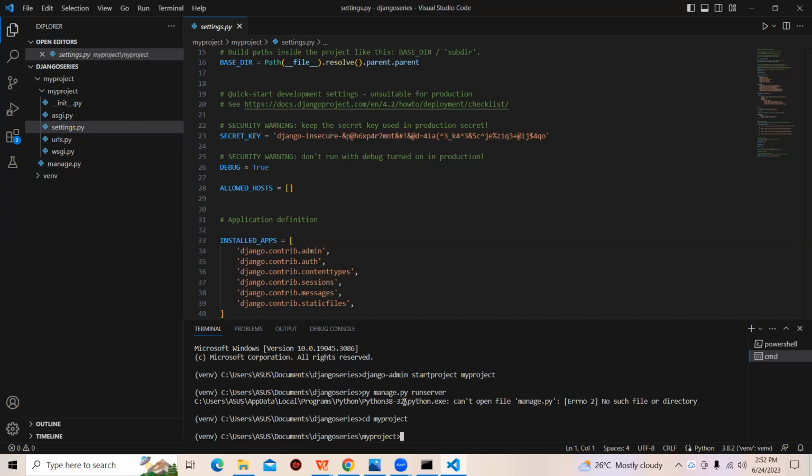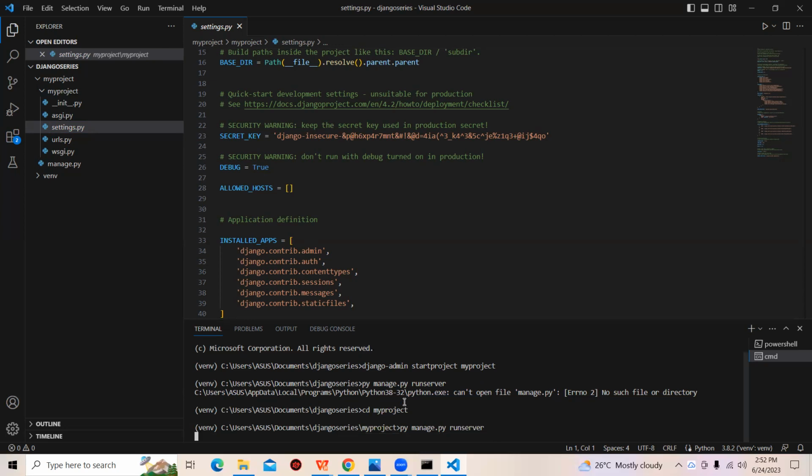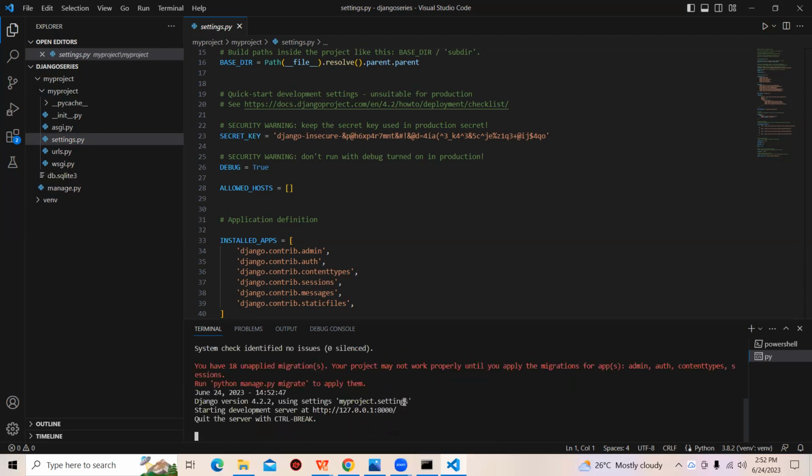So right now we can check how our project, our web application, looks. Let's say py manage.py runserver. All right, great. Ignore this: you have 18 unapplied migrations for now. Just forget about all that.